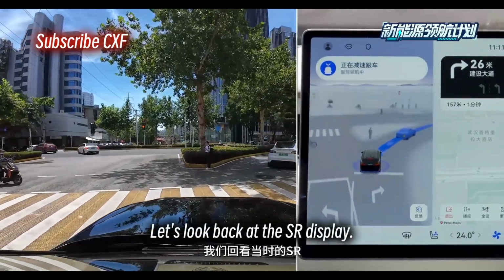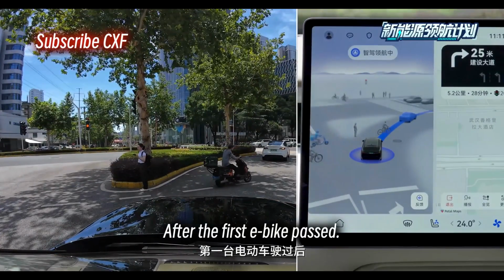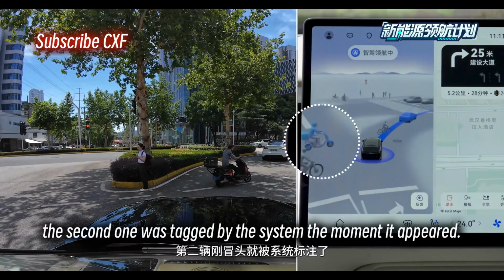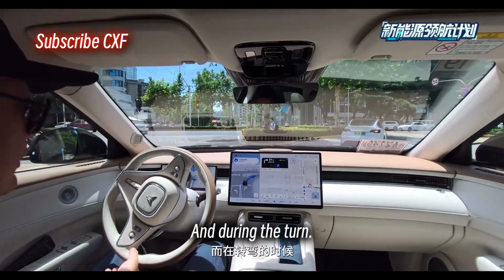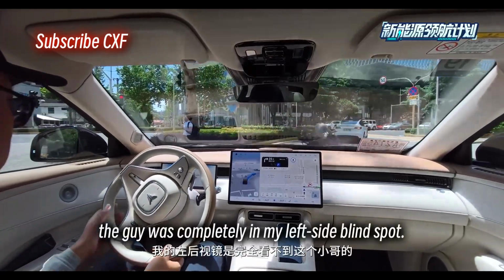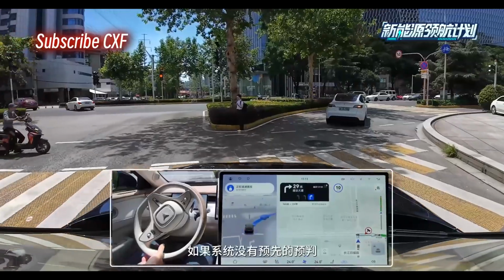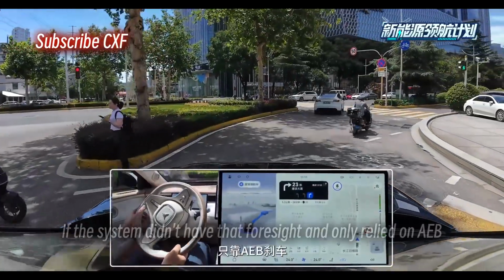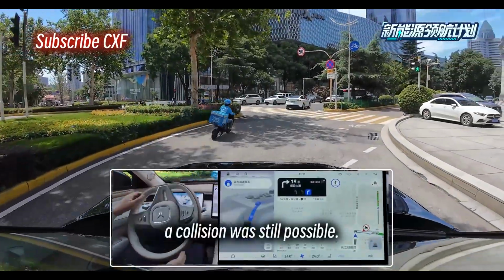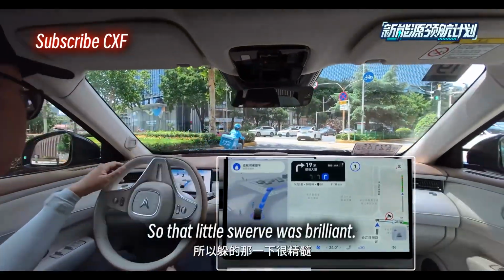Let's look back at the SR display. After the first e-bike passed, the second one was tagged by the system the moment it appeared. And during the turn, the guy was completely in my left side blind spot. If the system didn't have that foresight and only relied on AEB, a collision was still possible. So that little swerve was brilliant.